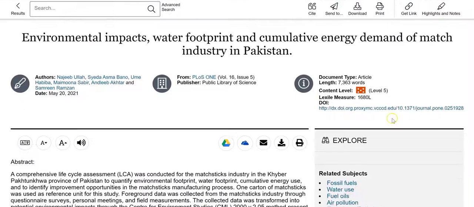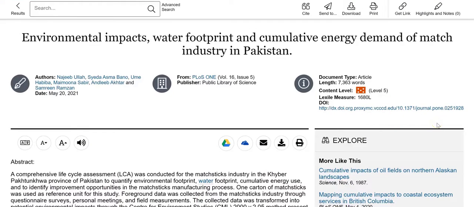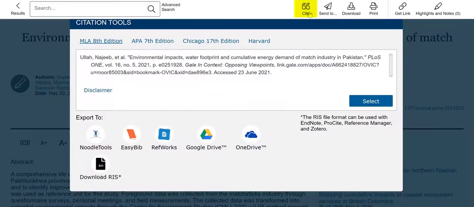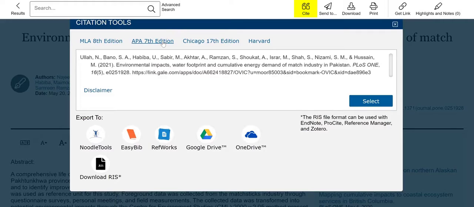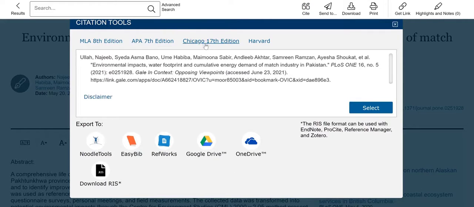Once you have found an article that you are interested in, there are multiple ways to save this outside of the database. You can send it to Google Drive or email it to yourself. There is also a citation tool available. Please be aware that these citations are not always correct, so be sure to double-check a citation guide.